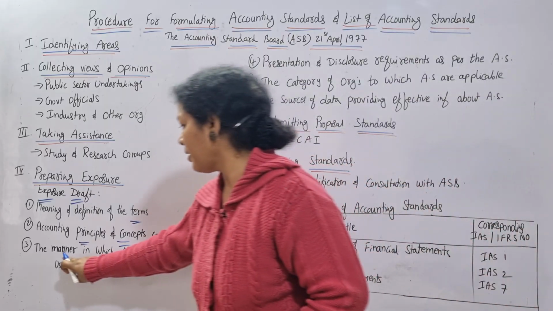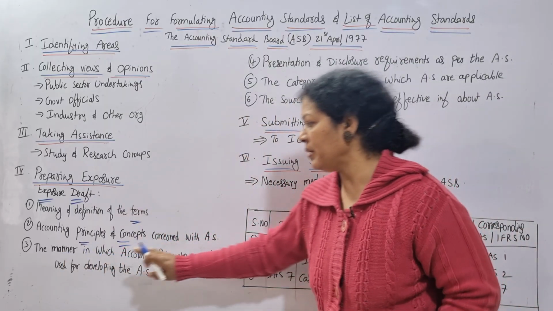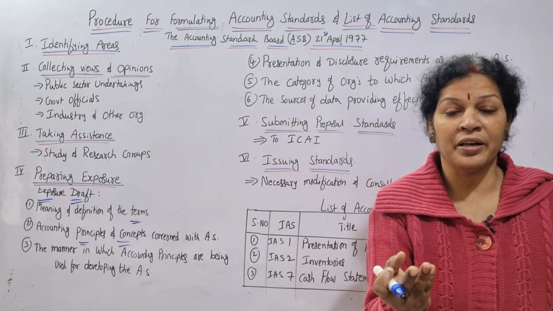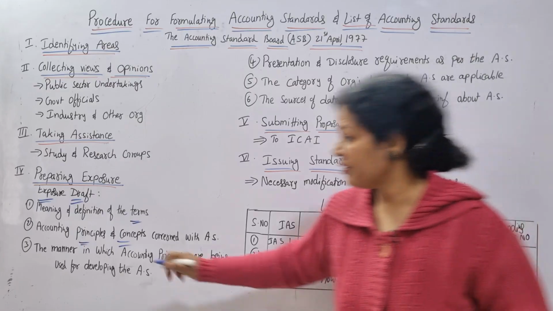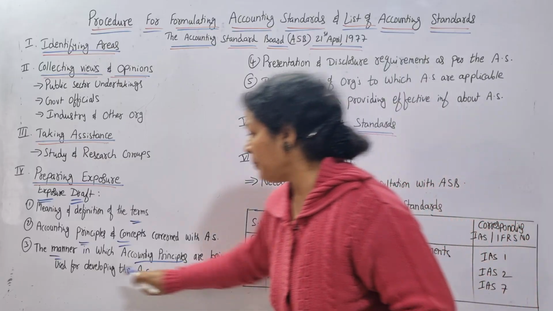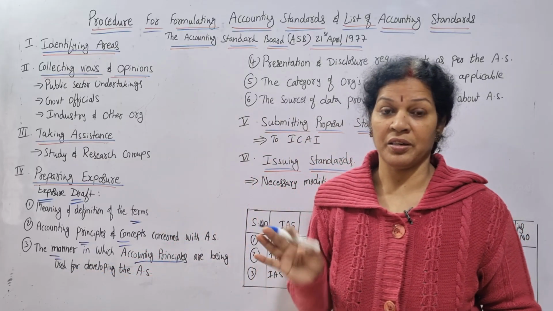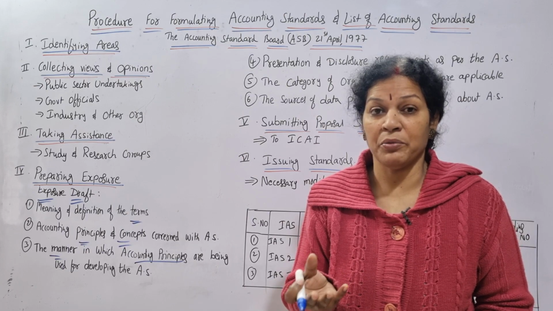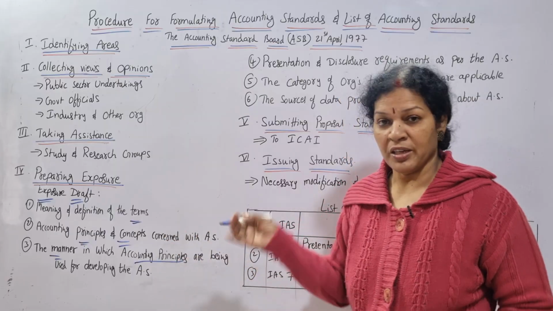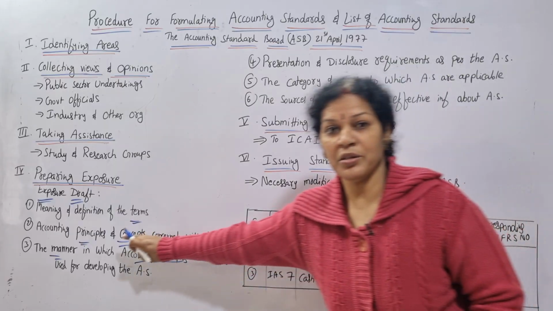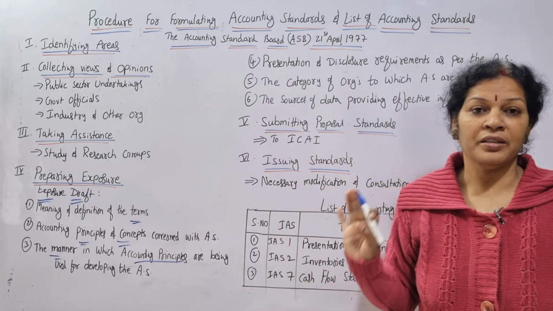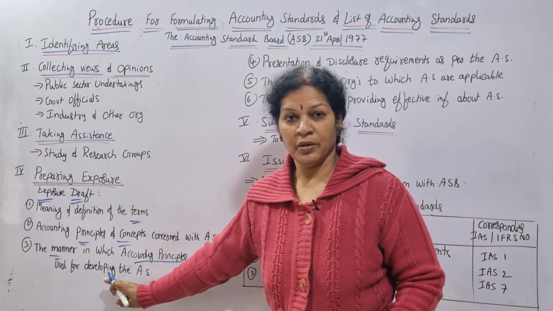Then third one, the manner in which accounting principles are being used to develop the accounting standard. How we have used those accounting principles, the manner in which accounting principles are being used for developing the accounting standard. So how you have used it, the manner you have used these accounting principles. Here we just mentioned the accounting principles and concepts related to that accounting standard. How we are using these accounting principles, the manner of using them, that is in the step number 3 of the fourth one. Okay.